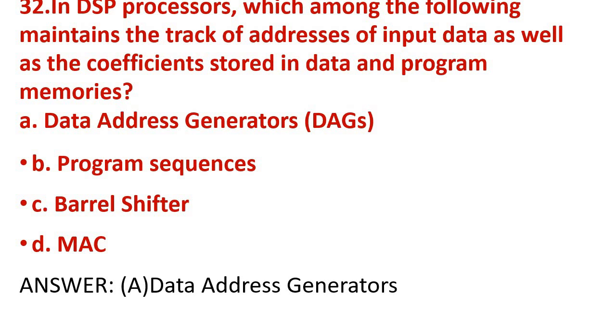So what it will do, it will track the addresses of input data as well as the coefficients stored in the data and program memory. So coefficients of filters, where it is stored either in data or program memory, and the tracking of address of input data. This can be done by data address generator, not by the program sequencer, barrel shifter or MAC. It will be done by DAG.